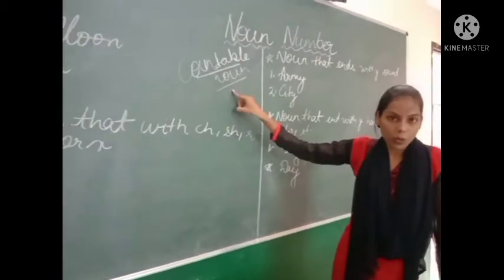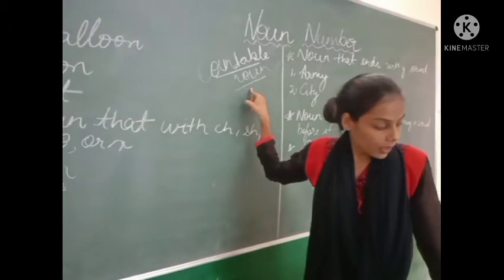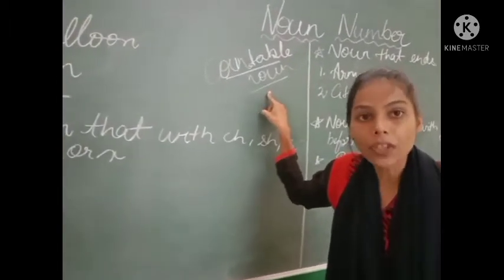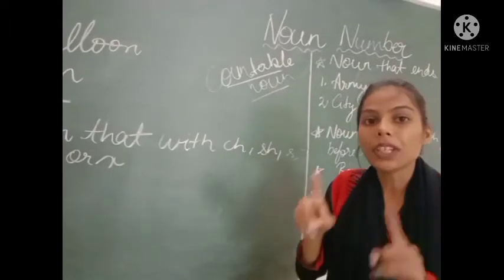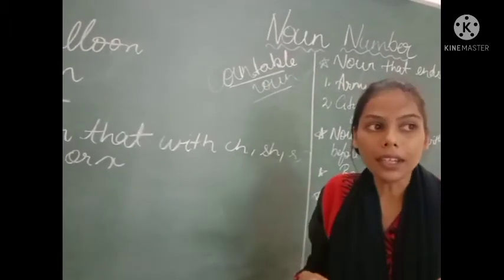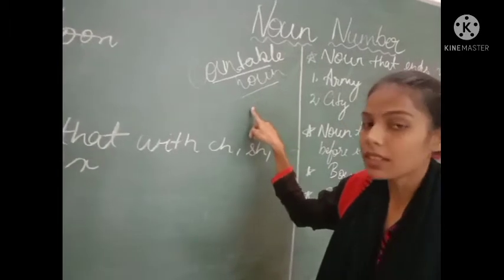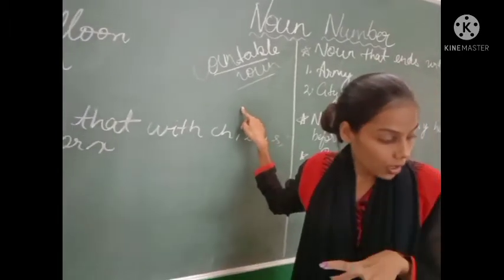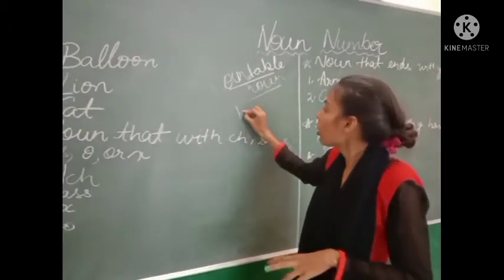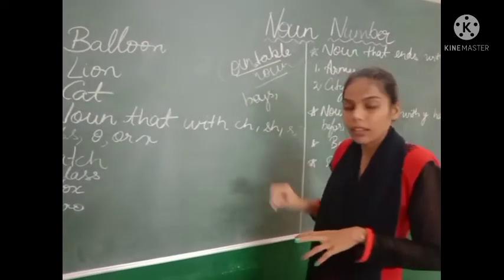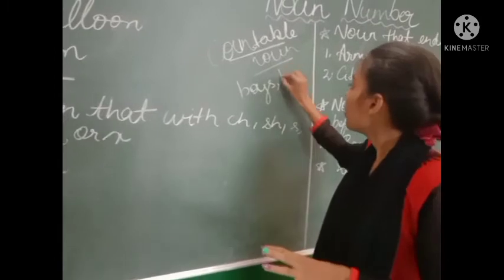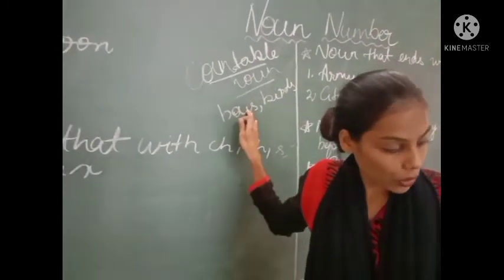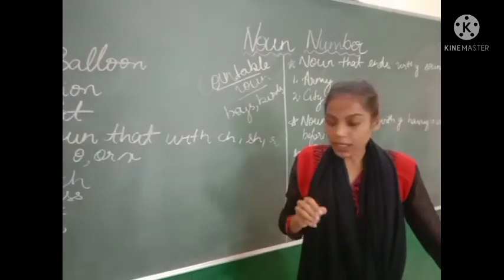Countable noun. So what do you mean by the word countable noun? Countable noun means the noun which we can count. I am repeating it again. Countable nouns means the nouns we can count. For example, we can count boys. We can count birds also. So these are the things which we can count.